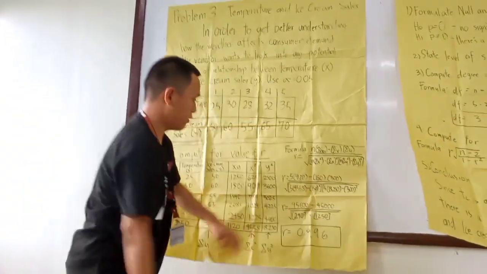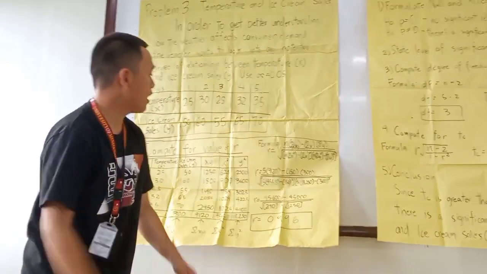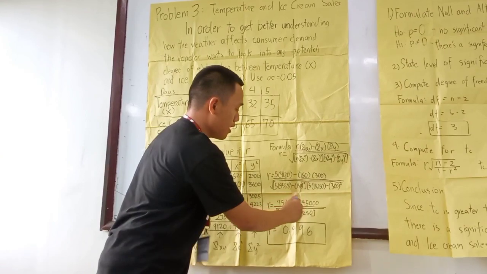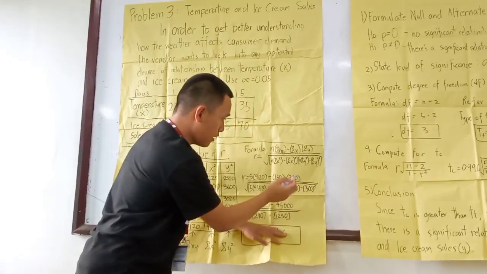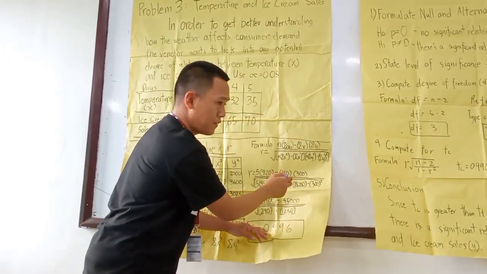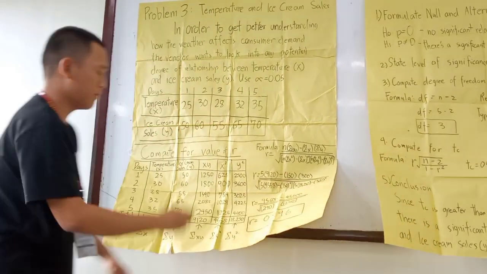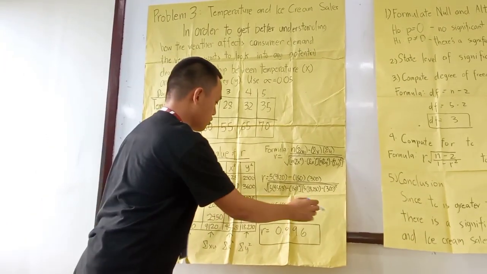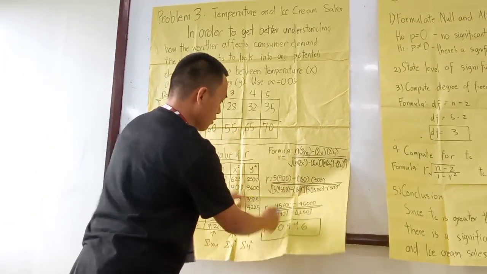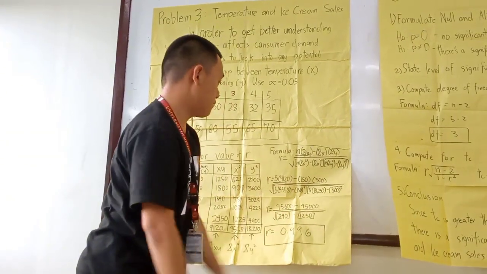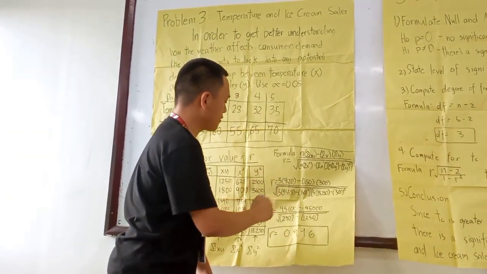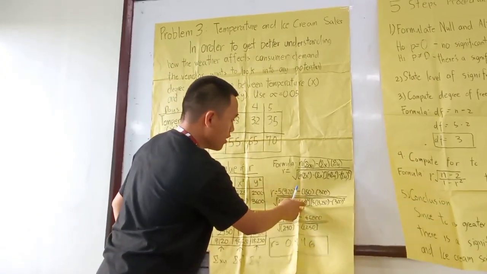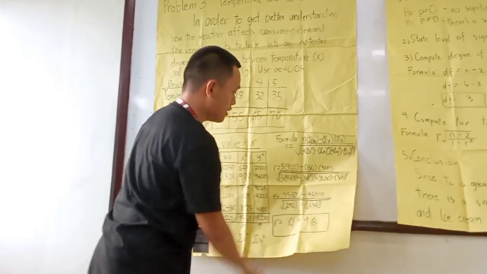So moving here, breaking it down, 5 times 9,120 equals 45,600, minus the multiplied sums of variables x and y, 150 times 200, equals 30,000. And over here, there is a square root. So 5 times 4,558 minus 150 squared equals 290.